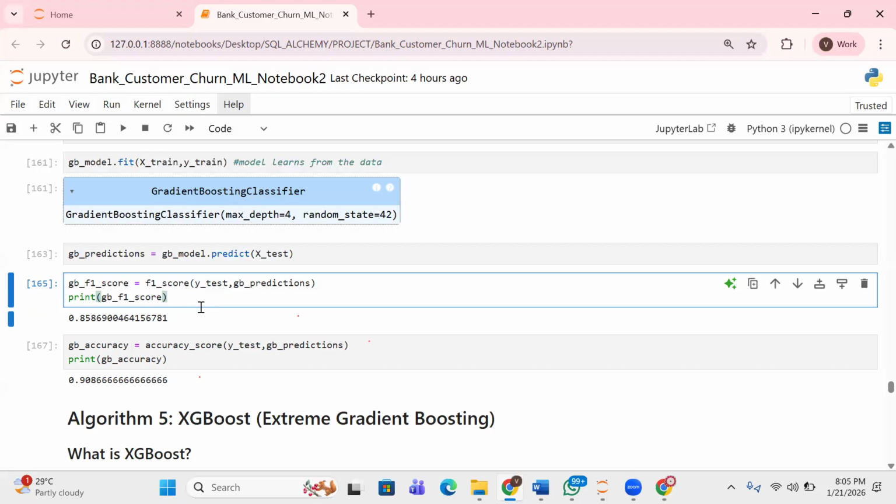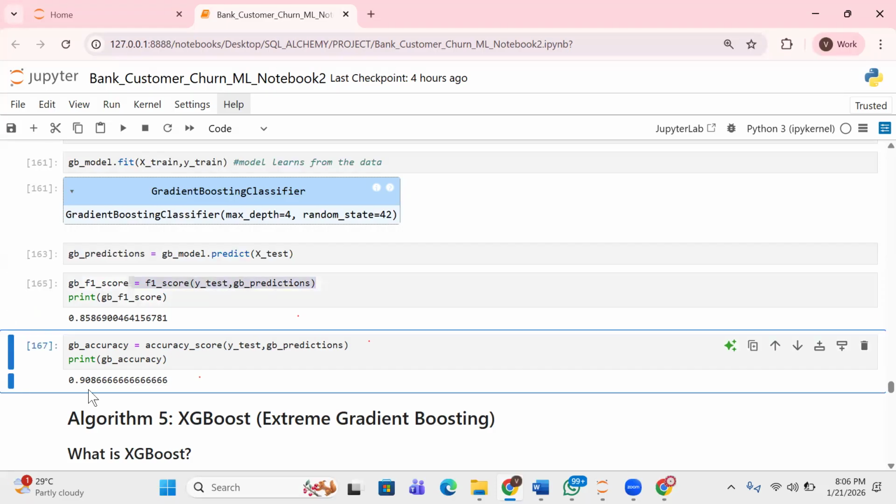So let's come back to the model. What it means is there are different evaluation metrics. So which evaluation metric do you want to use? We decide to use the F1 score. You can see here, we use the F1 score on the actual outcome with the predictions made from the model. The moment you run this, you can see you have 0.85. Sorry, 0.85, don't mind me.